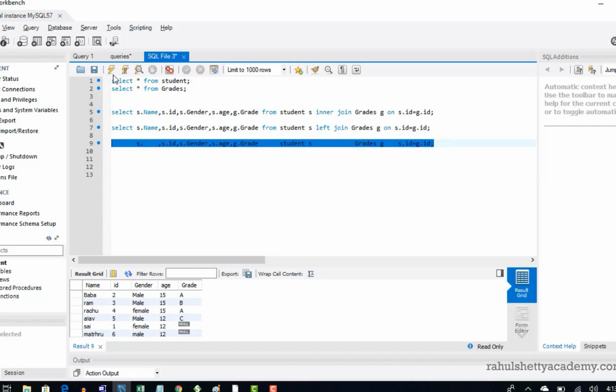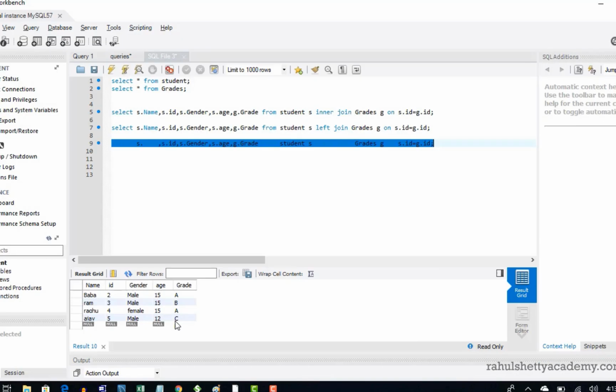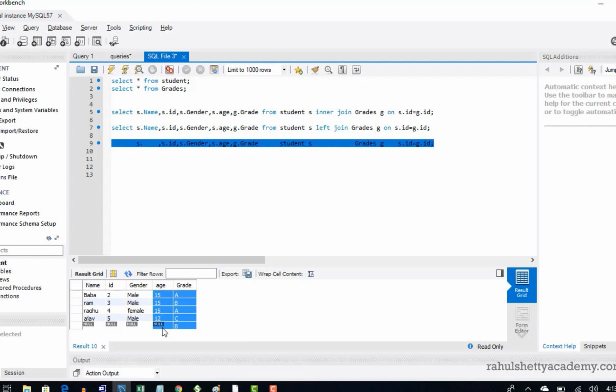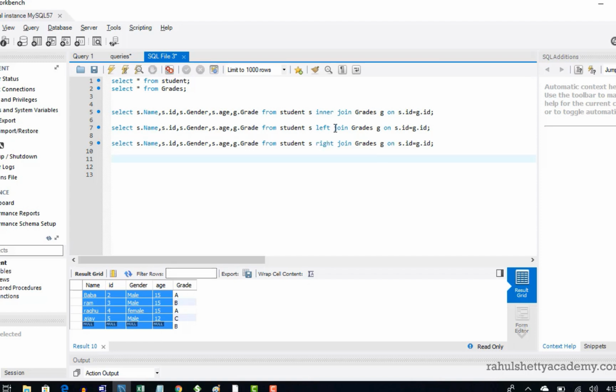Now you run this and you see that it will make sure all the right table rows are present. And whenever it does not find a mapping for an ID, it simply returns null. I hope you are very clear on the difference between left join, right join and inner join. Sometimes people also say left outer join, but outer is optional. You can skip that. In the latest versions, SQL made outer optional, so you can just call it left join, right join, or inner join.